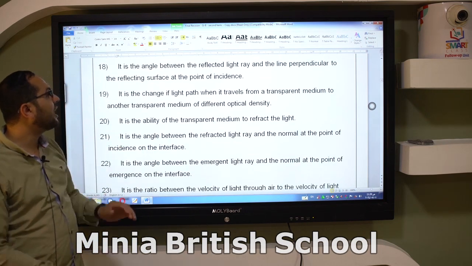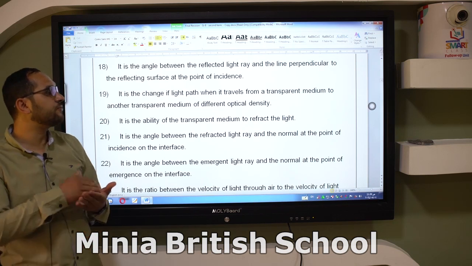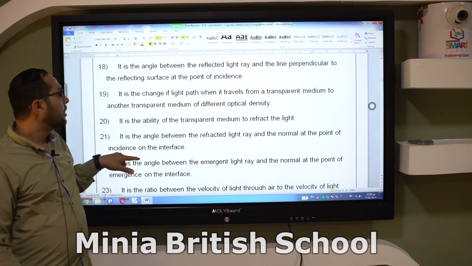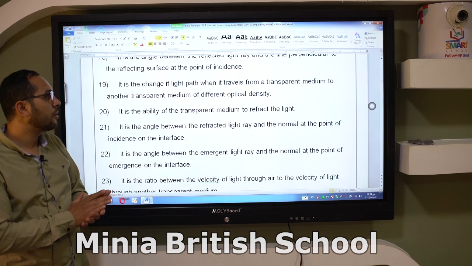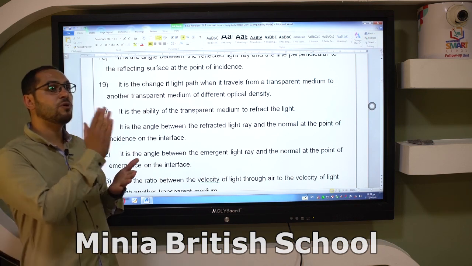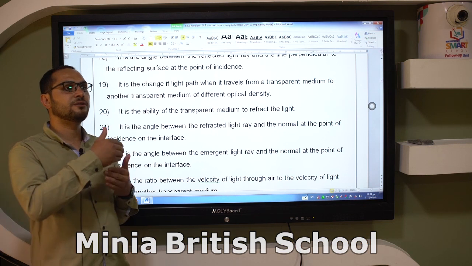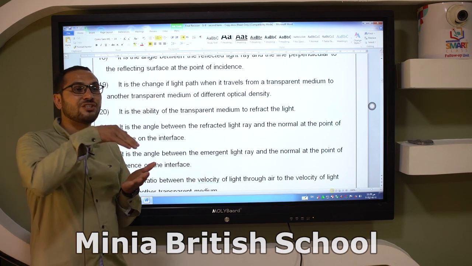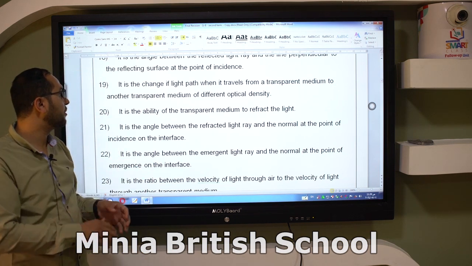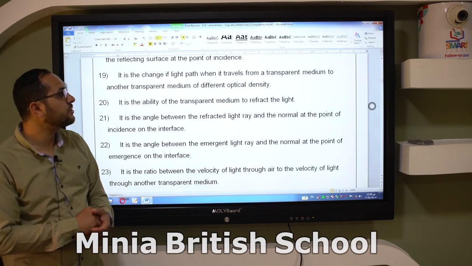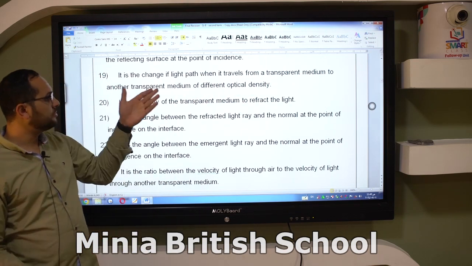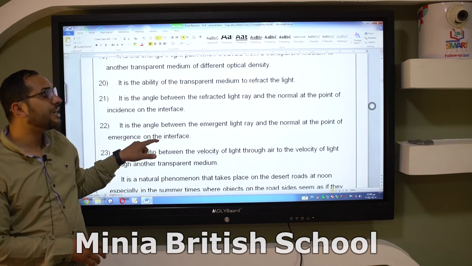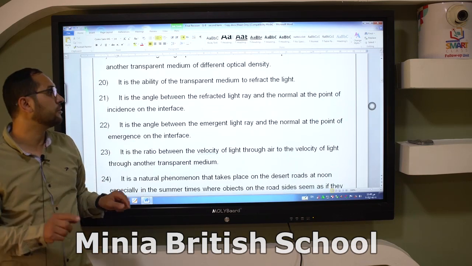Number 19, it is the change of light path when it travels from two different transparent media. Two different, okay? Not in the same medium, because the light travels in the same medium with the same speed. But when it travels in two different transparent media, it will change its direction or change its path. It is the change of light path when it travels from a transparent medium to another transparent medium of different optical density. This is the meaning of light refraction.